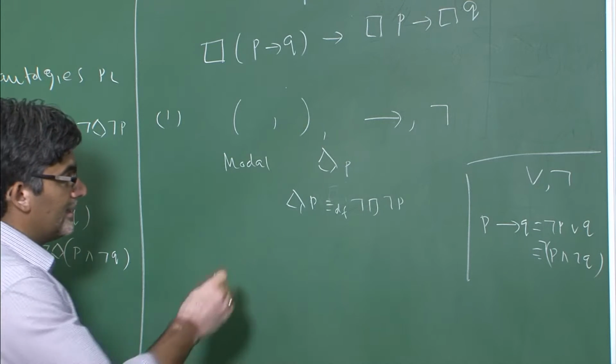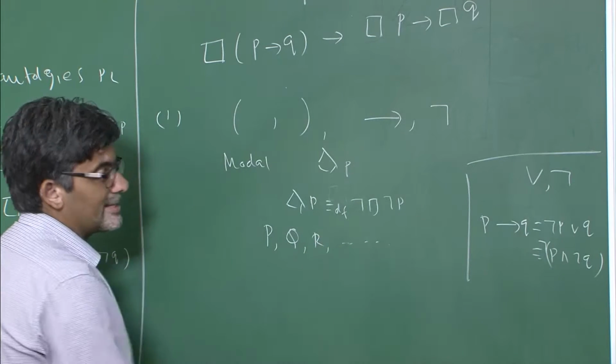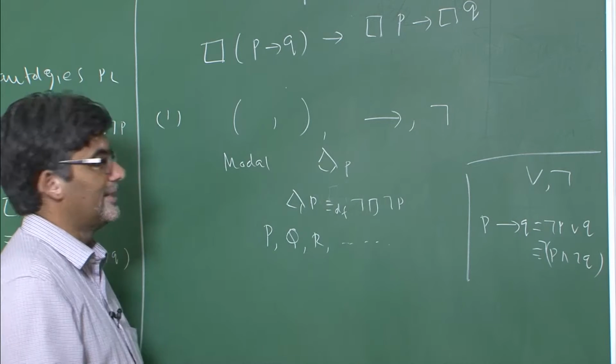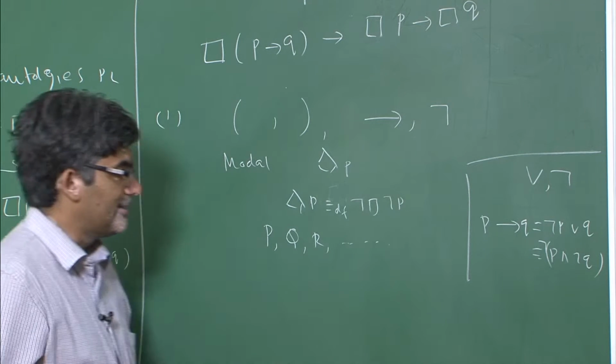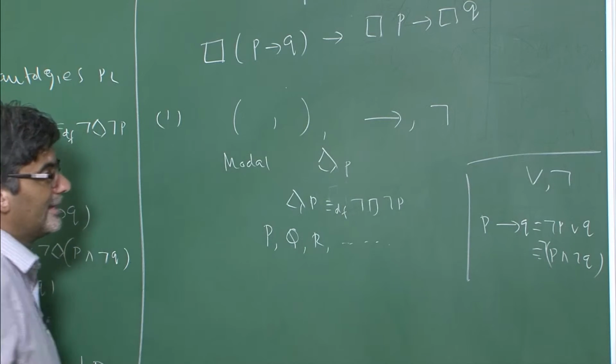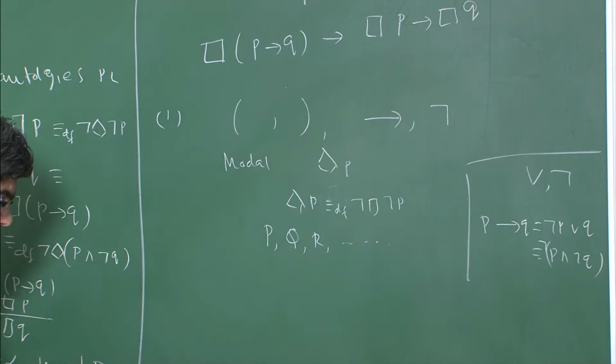Now in addition to that, we have some propositional variables P, Q, R, S, etc. They represent some kind of sentences, like it is raining or the sun rises in the east, and all of them stand for atomic sentences represented by propositional variables. This applies to any axiomatic system.